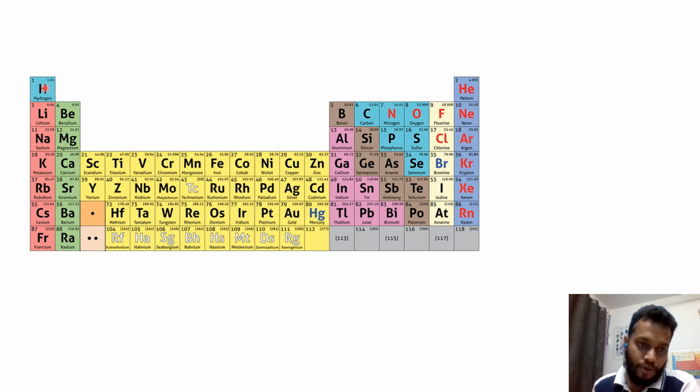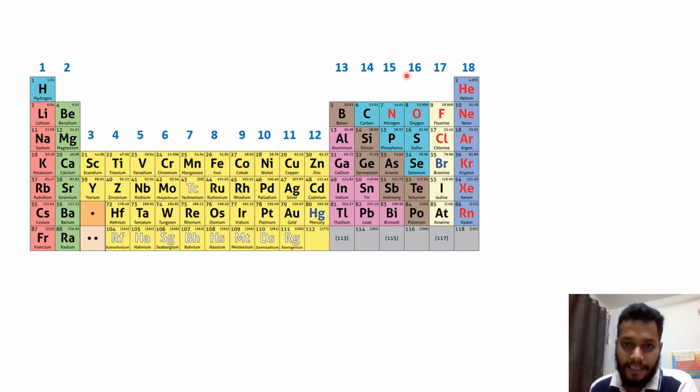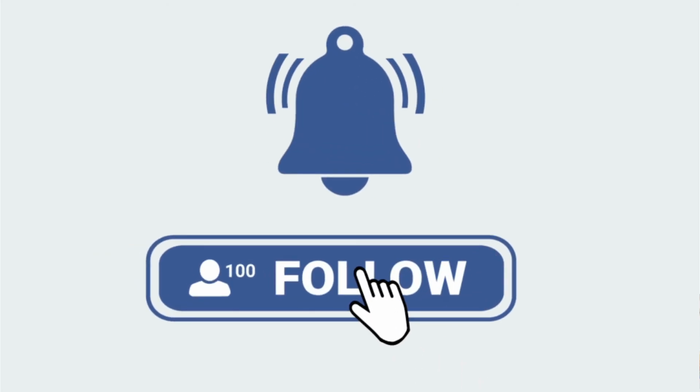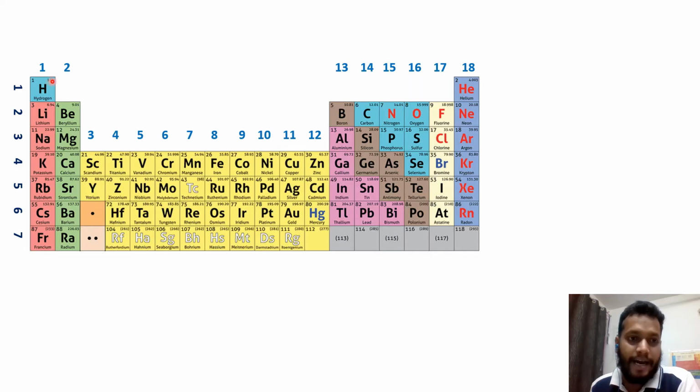Now coming to rows and columns, you see there are 18 columns, starting from first, second, and onwards to the 18th. Also there are 7 periods, starting from the first period, second period, third period, and like this. Though there are 18 columns and seven periods, still why is there a gap? As we said while giving the definition of the periodic table, the elements are arranged by increasing order of their atomic number, that is 1, 2, 3, 4, and so on, but with recurring chemical properties.